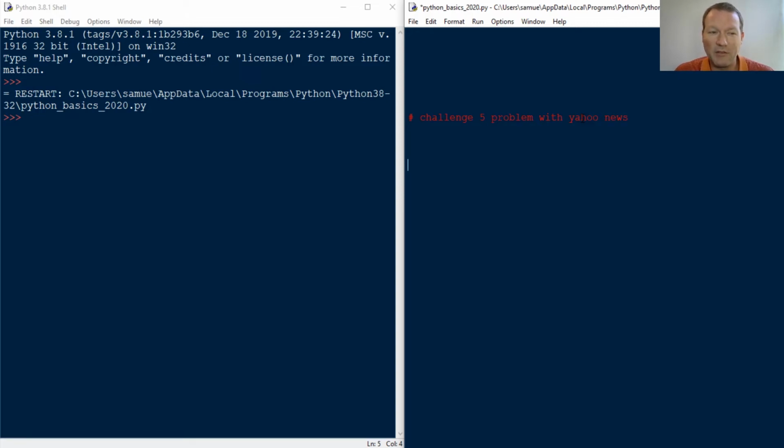I think it's 25 or 24. But there are many more headlines. So challenge 5 is: how in the world can we scrape and get all the headlines, and maybe be aware of any duplicates? That's the challenge for the day.